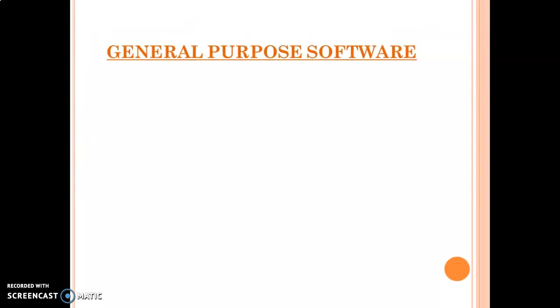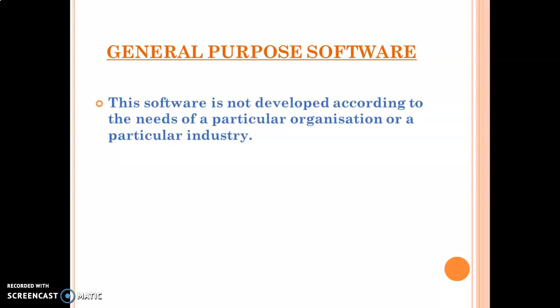Now let's see about the general purpose software. This software is not developed according to the needs of a particular organization or a particular industry. That means it is general. MS Word is a general purpose software because MS Word is used by everyone, whether a student, a college going student, a homemaker, your mother, your father if he is working somewhere, or your grandfather if he is not working anywhere.